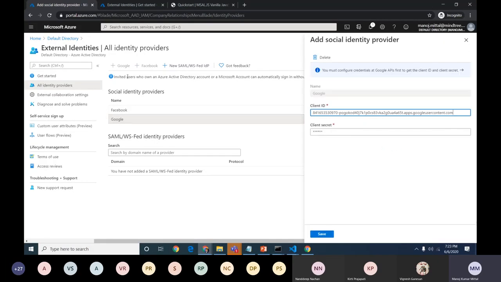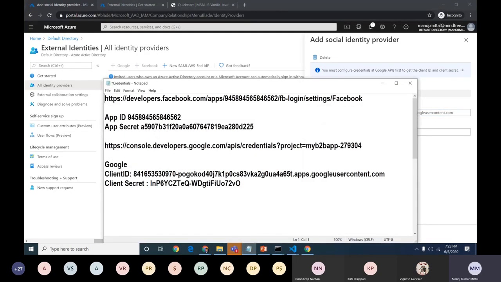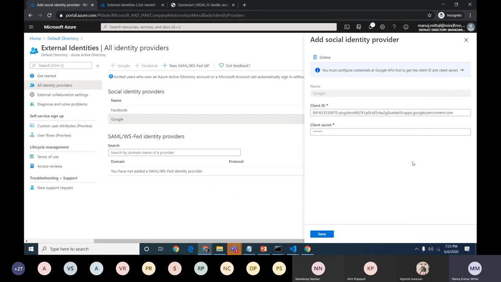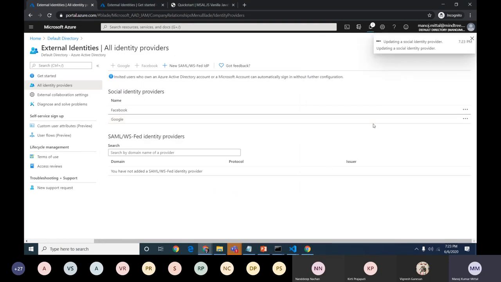It gives the same screens when I click it here, and it's looking for the client ID and client secret. For these we need to follow certain steps. We go to developers.facebook.com, register our application, and it will generate the app ID and app secret. Similarly, for Google, it will generate my client ID and client secret. We can just copy and paste them here. Once we save it, we will get both social identities in our application.